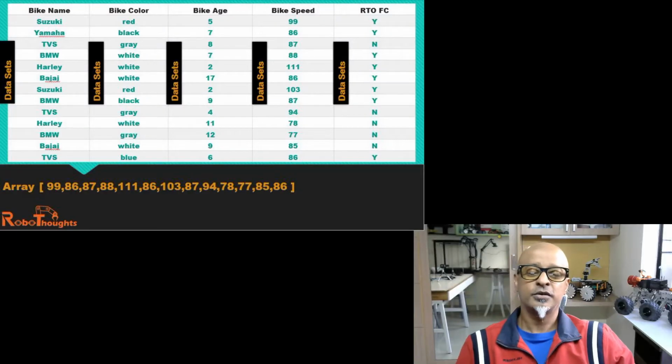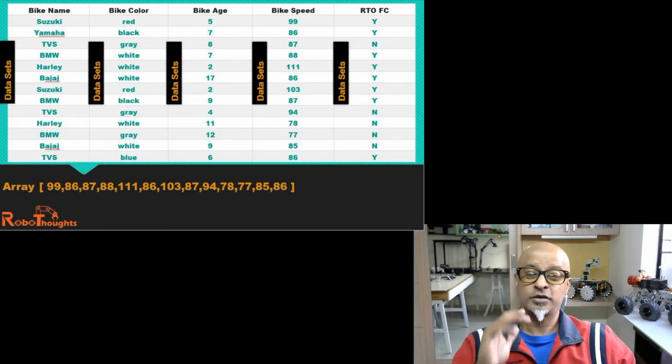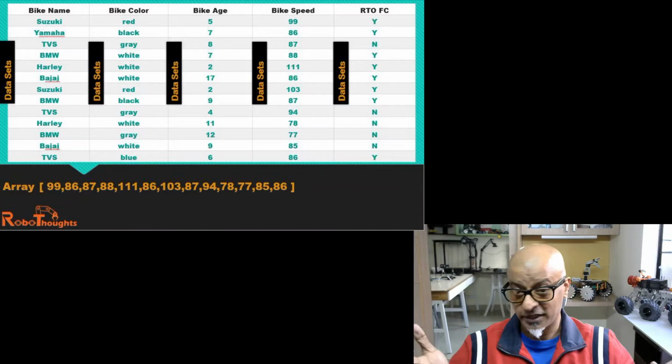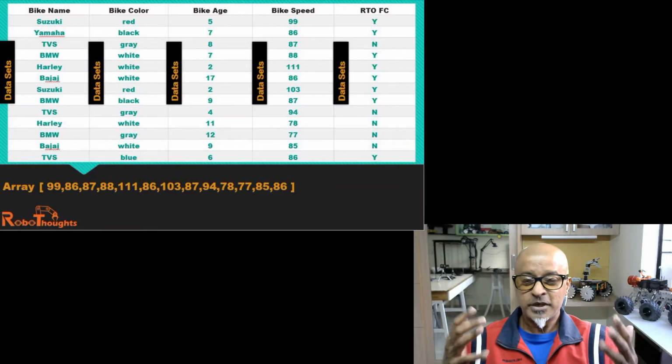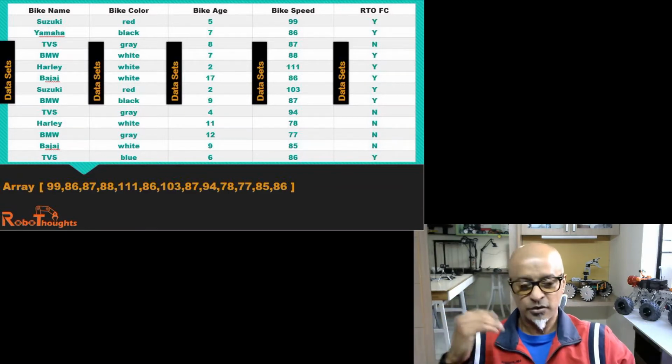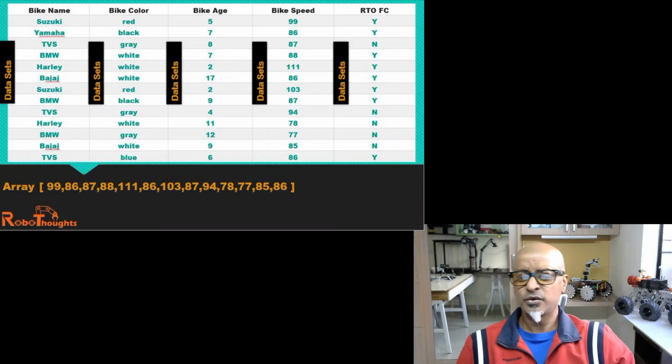So guys, the example which I gave you about data sets, let me just open that up. This is the data set which I talked about in the previous lesson. I hope you understand how this data works, how the database looks. It's not about the look and feel of the database, but about the concept of database, data and array. So now, what can we learn from looking at this group of numbers?